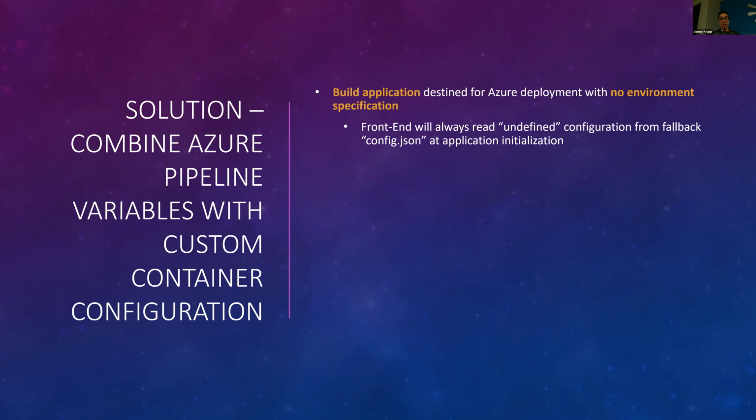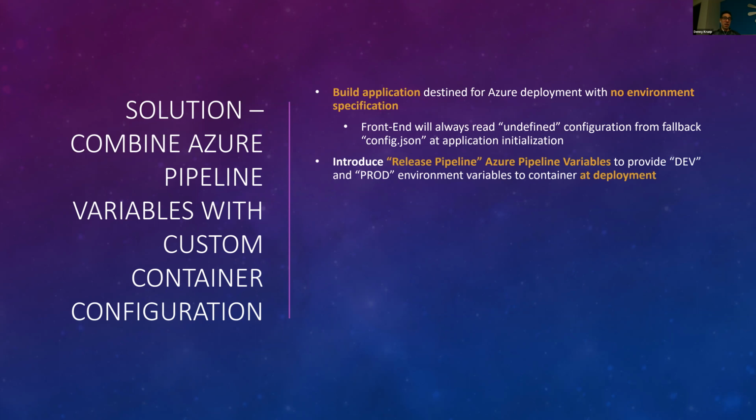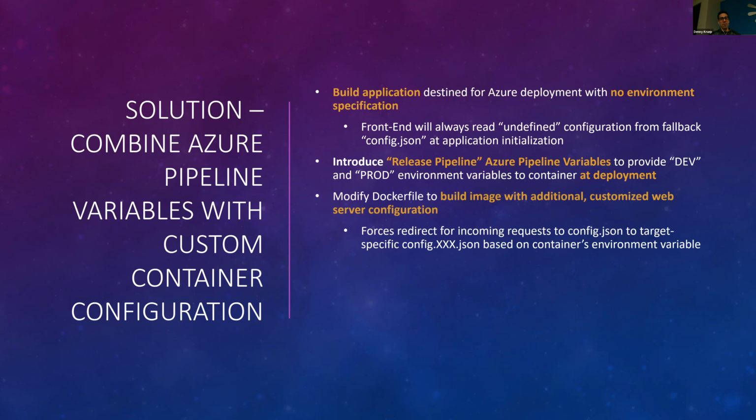But I could build it under that context, right? Then I knew I could introduce pipeline variables to provide this information about whether or not I'm actually trying to release to the dev environment or production environment. And I knew that Azure told me it will publish those as environment variables into the container. And then I knew that if I could build the Docker file with custom web configuration, I could do a redirect maybe.